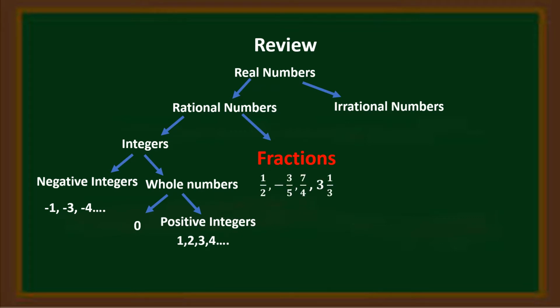Examples: 1/2, -3/5, 7/4, and 3 and 1/3. 1/2 and -3/5 are examples of proper fractions. 7/4 is an improper fraction. 3 and 1/3 is a mixed number.